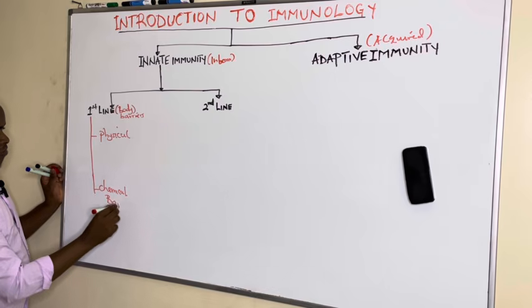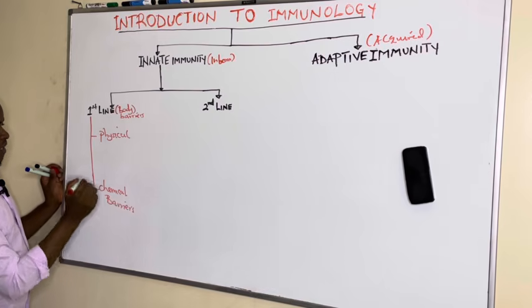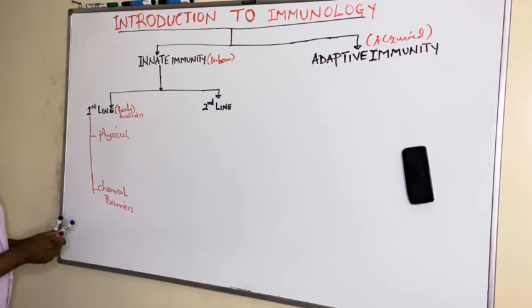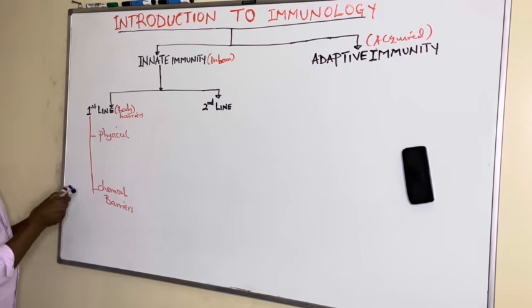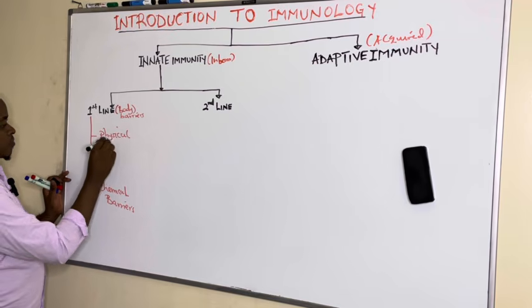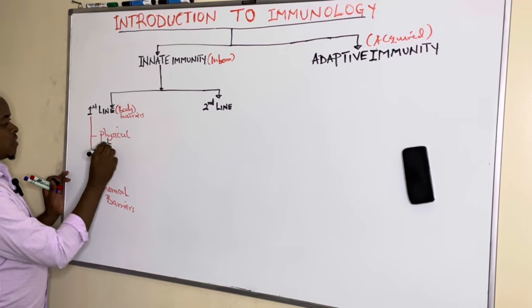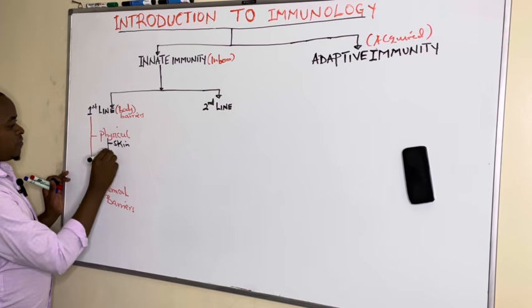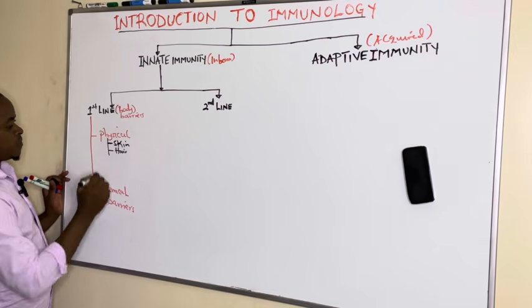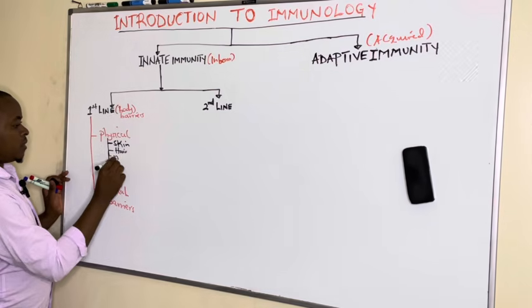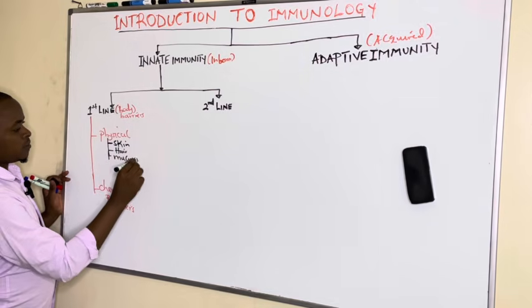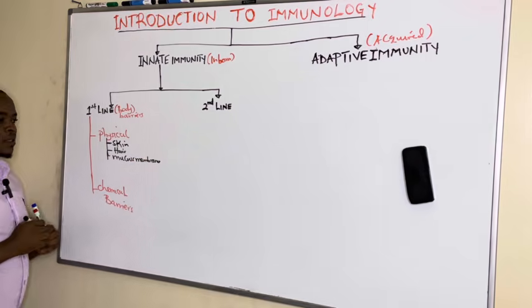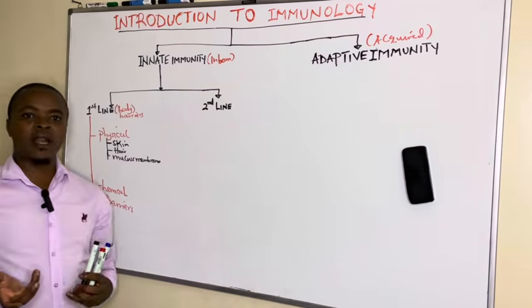Among the physical barriers, we shall have the intact skin, the hair, and the mucous membranes that surround body organs and the epithelial lining.